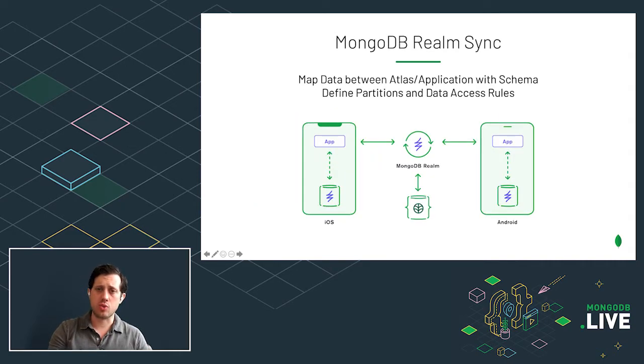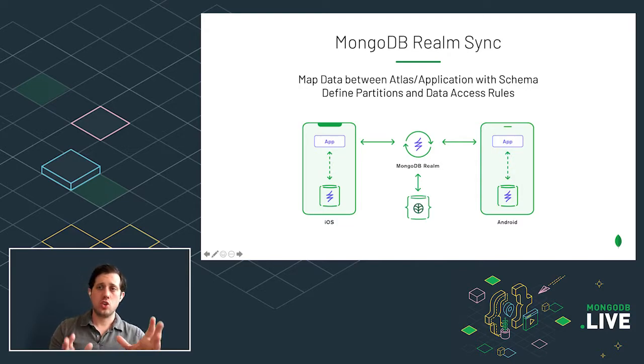Now, what we try to do with Realm synchronization is actually take care of a lot of that for you. Make the transition from a local native object that you're working with within your application to the object that's stored in your database seamless and automatic, and have built-in things like conflict resolution and the ability for multiple devices to work along the same data.